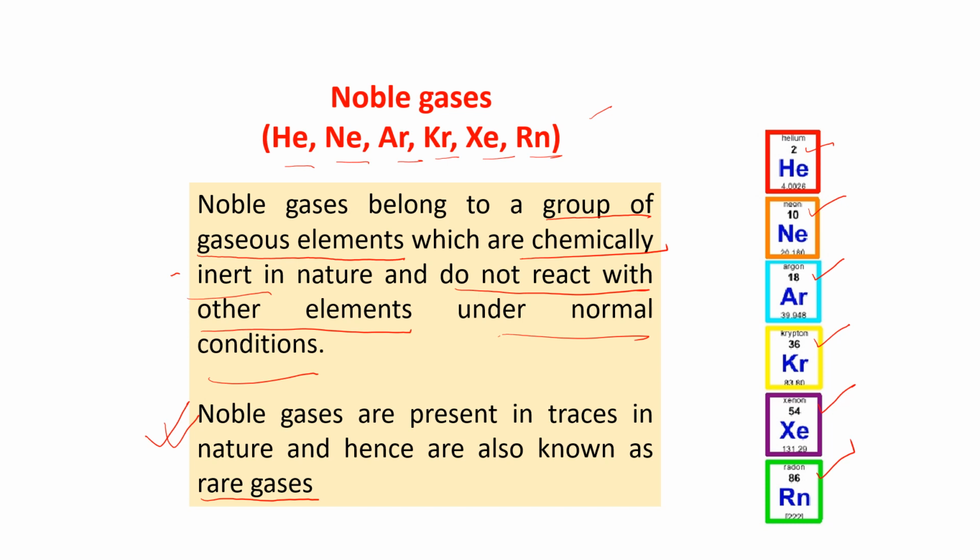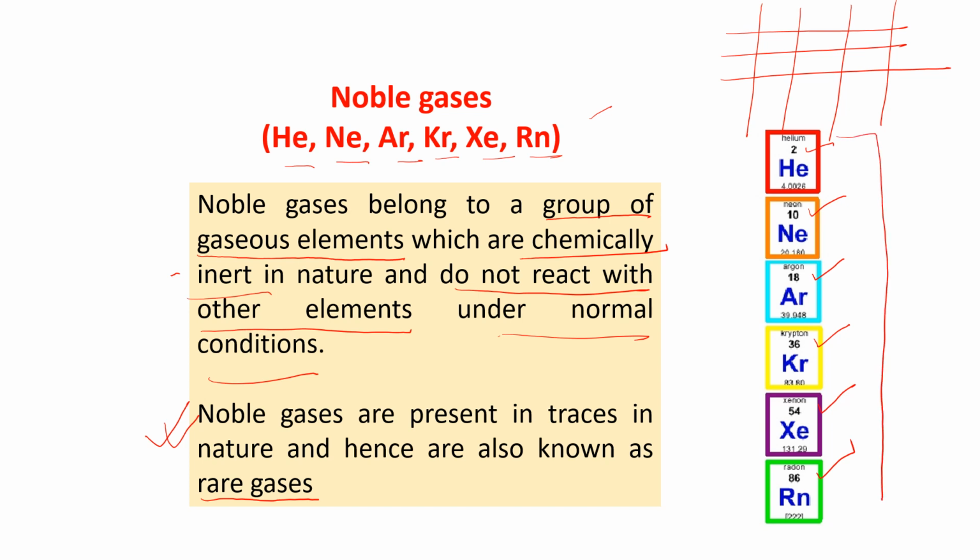The vertical columns are known as groups. Now, in that periodic table, the noble gases have been given a separate group, that is group 8.